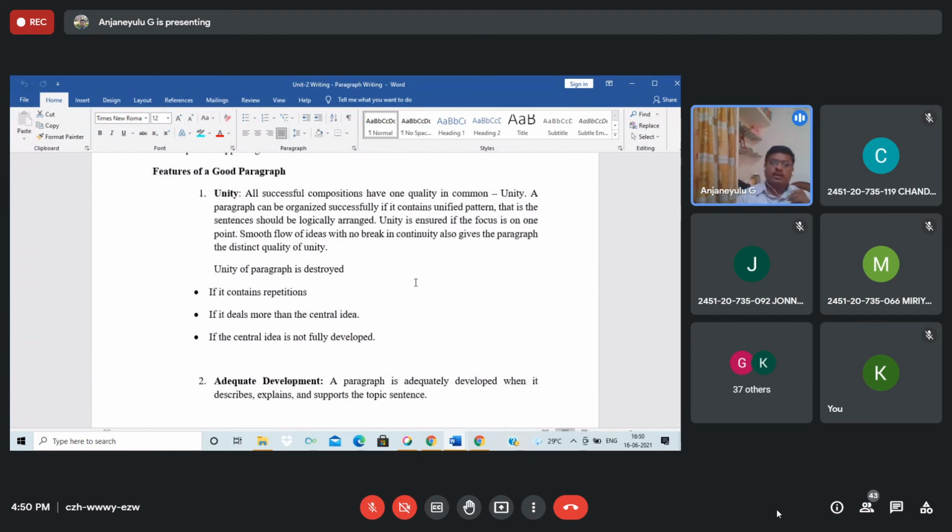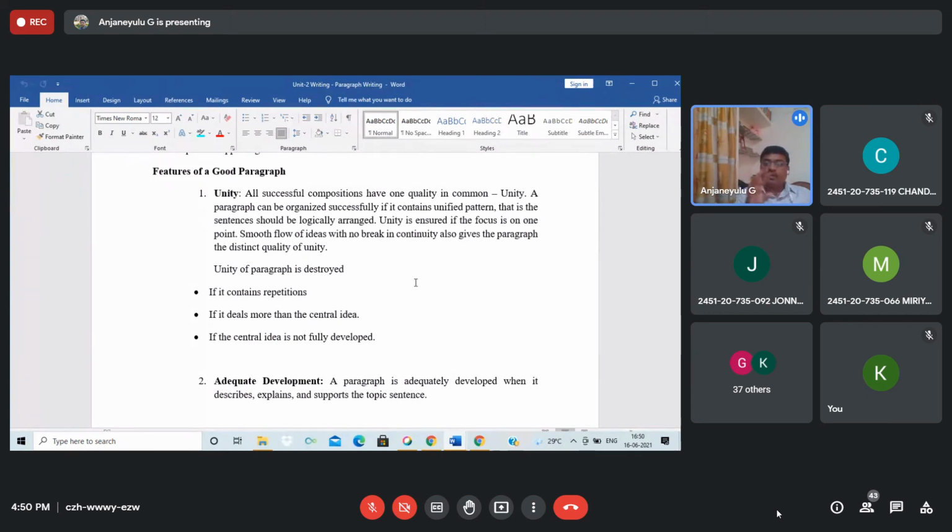See, the central idea is whatever the paragraph's theme. Sometimes when you read a story or a piece of writing, you cannot understand it until you finish. When you read the complete piece of writing, only then can you come to one conclusion.